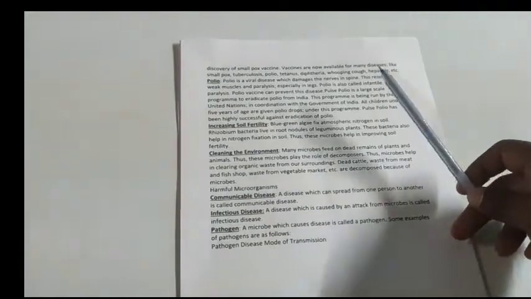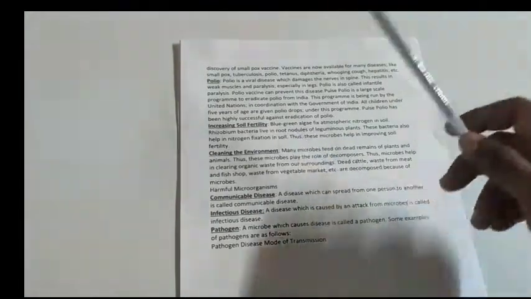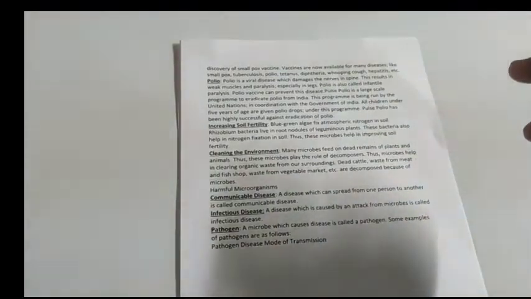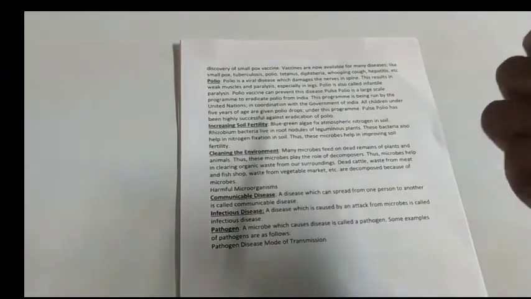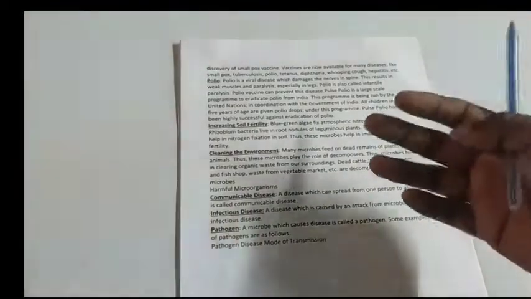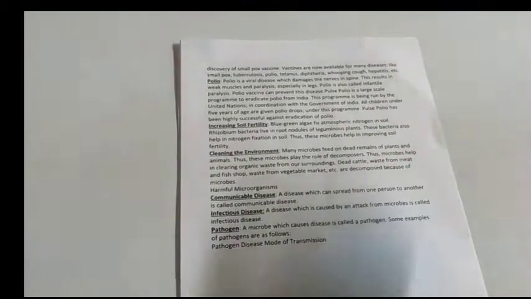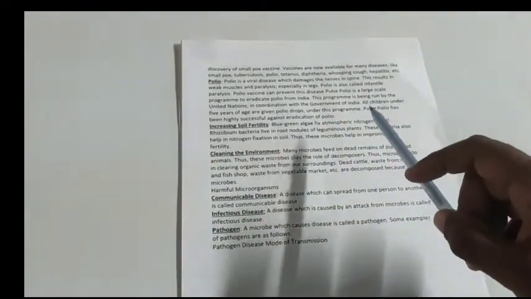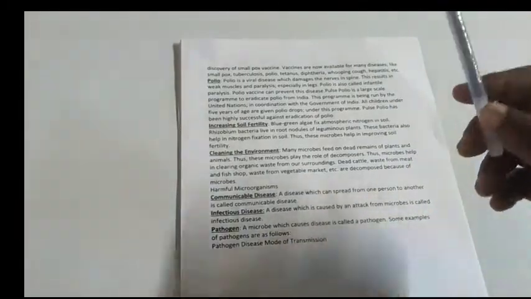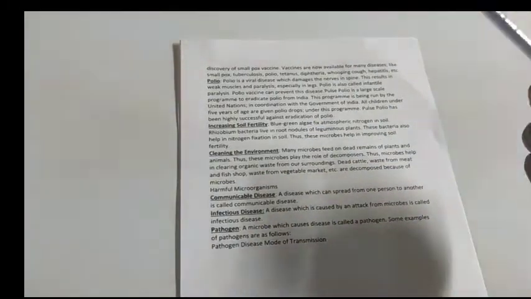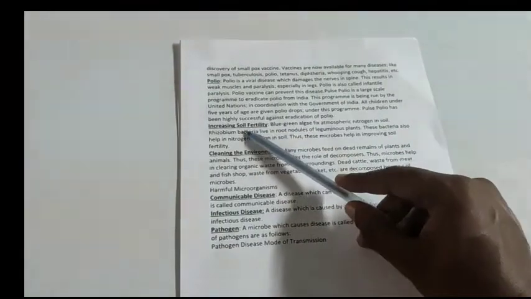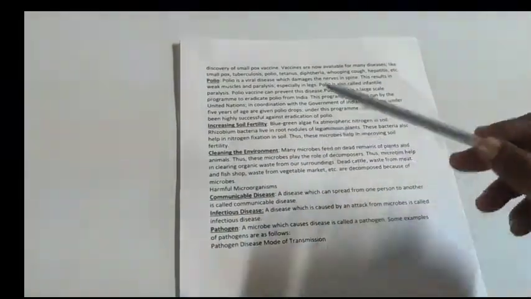The rhizobium bacteria present in the root nodules fix the atmospheric nitrogen into the soil, and plants growing in this soil absorb that nitrogen, which is one of the nutrients, and grow properly. If this blue-green algae or this microorganism is absent, nitrogen will not be fixed, so plant growth will be improper. So for increasing the soil fertility, these microbes are helping.